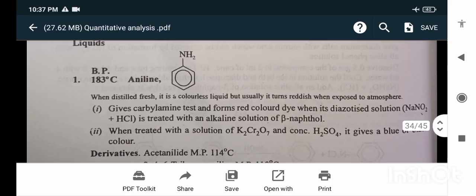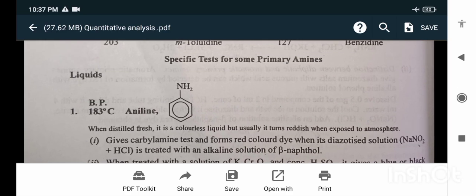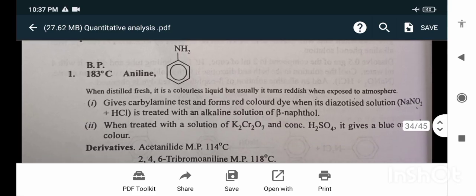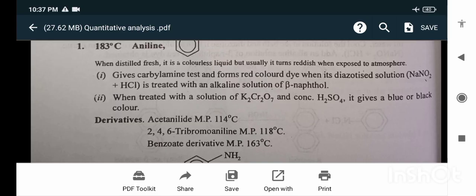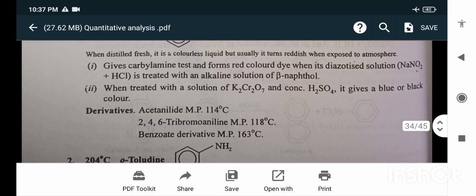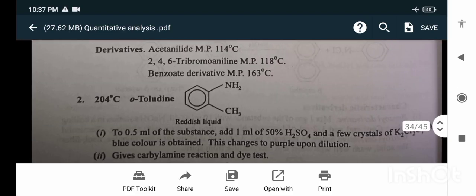Next, the specific tests for some primary amines. For aniline, a liquid, the boiling point is 183. It gives the carbylamine test and the red color test when its diazotized solution is treated with an alkaline solution of beta-naphthol. For this, the derivative is acetanilide, melting point 114 degrees Celsius.